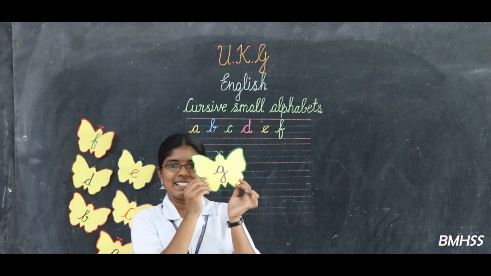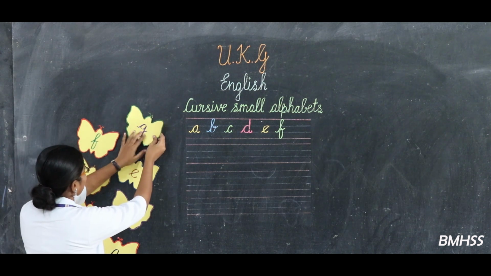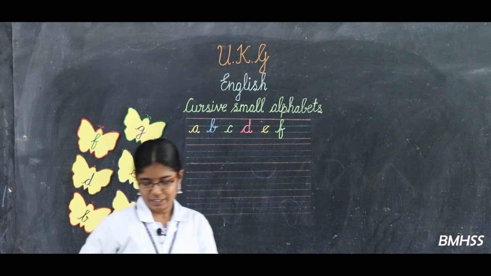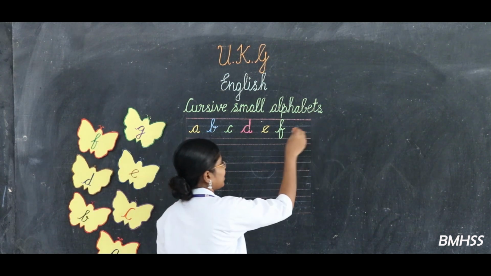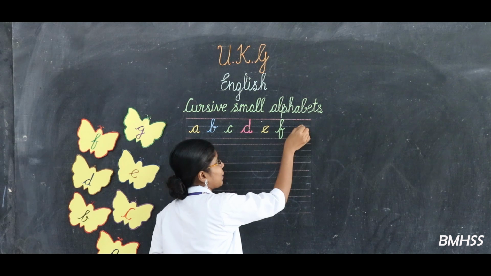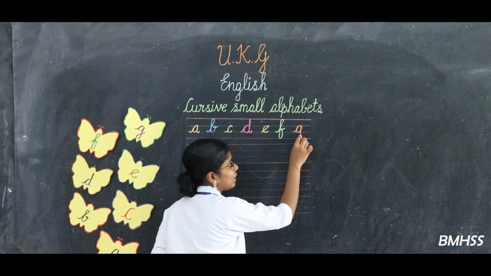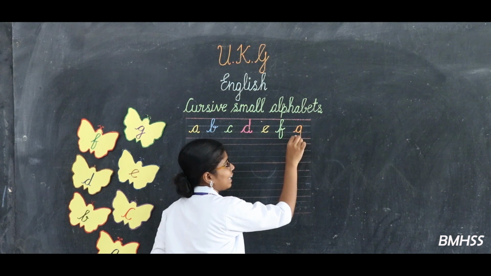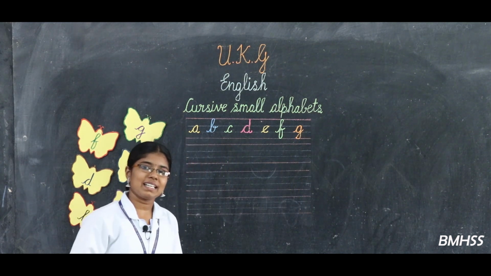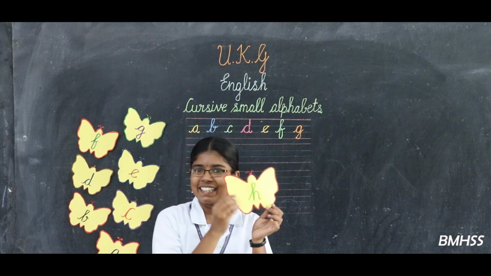The next letter. See here. This is G. How to write cursive G, dears? Look at the board. Keep the pencil on the third line. From here, you can write A. Come down and touch the bottom pink line and then make one bend. Finish it like this. This is the letter G. Superb.